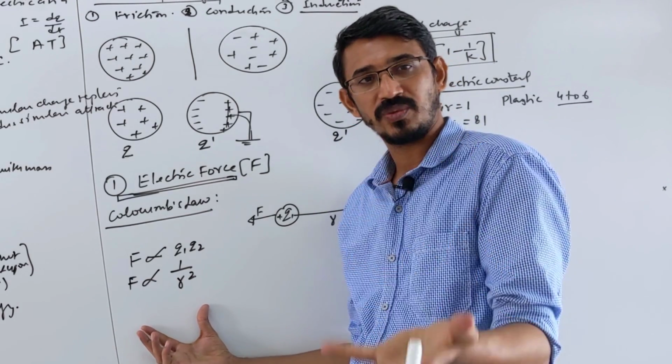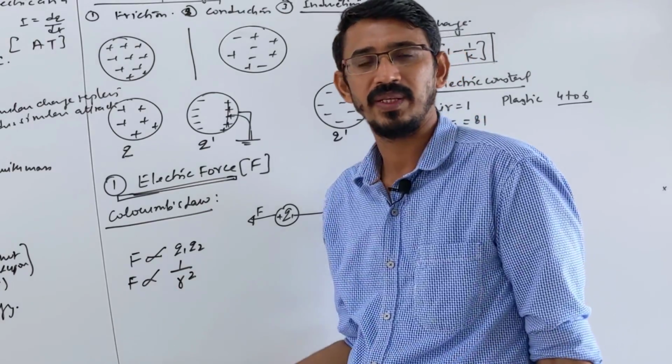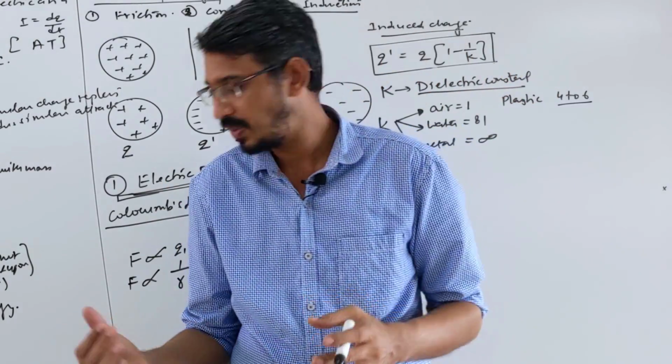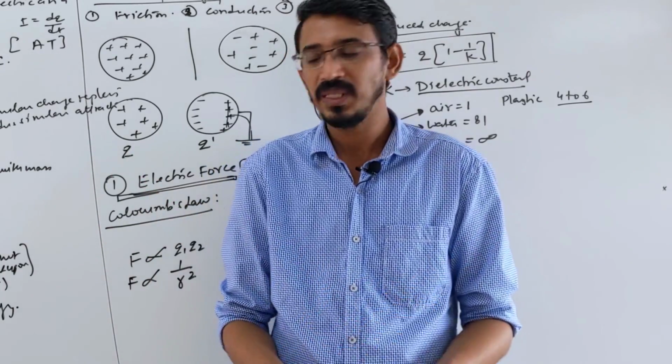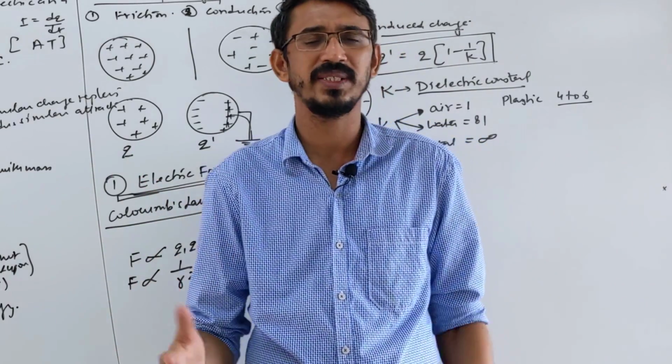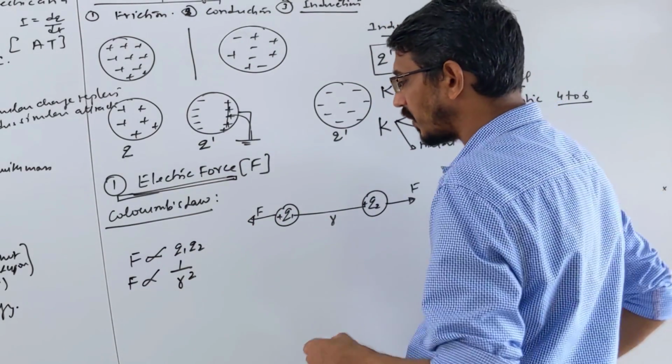Gravitation also follows the inverse square law, so exactly everything is the same, even the type of questions. There is some difference between these two forces. Gravitational force has only one direction, always attractive, but here it can be attractive or repulsive. Otherwise everything remains the same, and the types of questions are also similar.